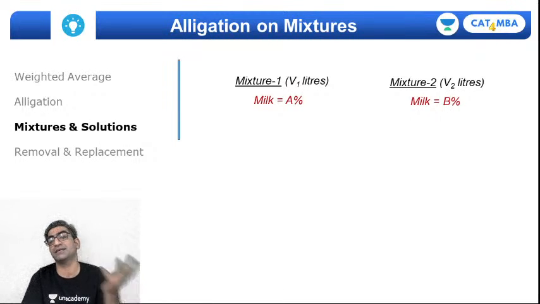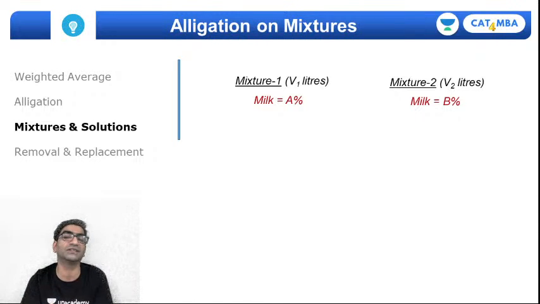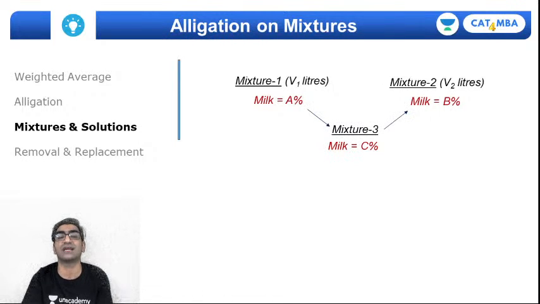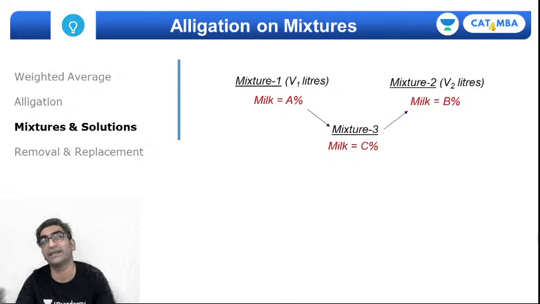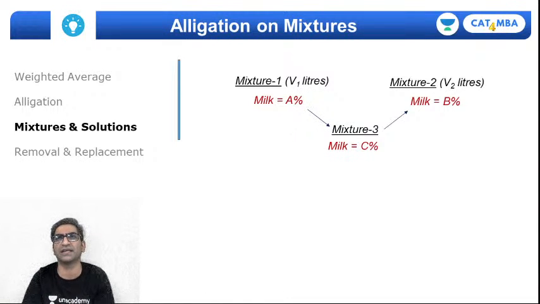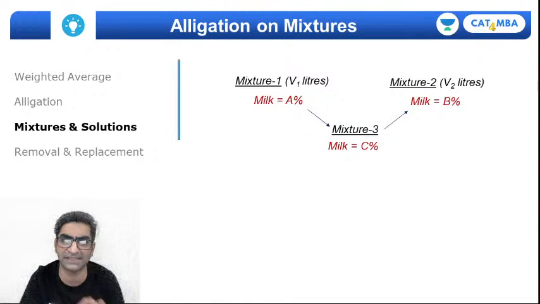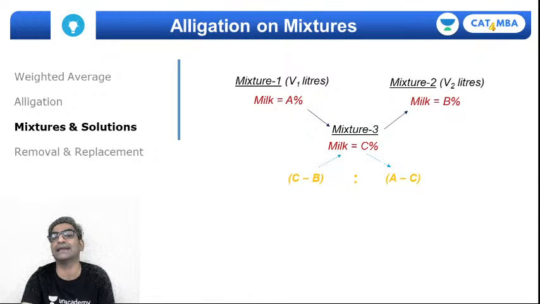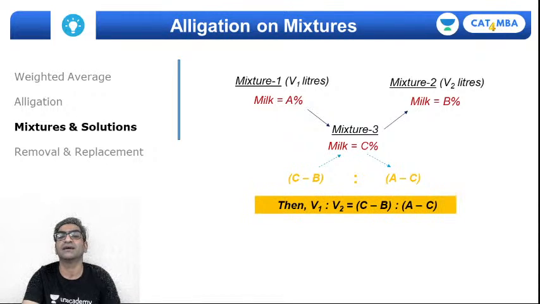So let's say I'm mixing mixture 1 and mixture 2. Then the milk concentration in mixture 1 and in mixture 2, A% and B%, will be alligated with the resultant concentration in mixture 3. So A%, B% and C% in mixture 1, mixture 2 and the resultant mixture. And once you alligate this, C minus A and C minus B respectively, the ratio would be the ratio of volumes, right?